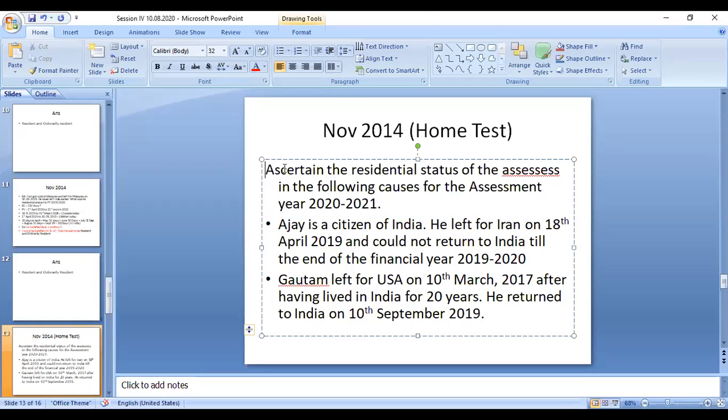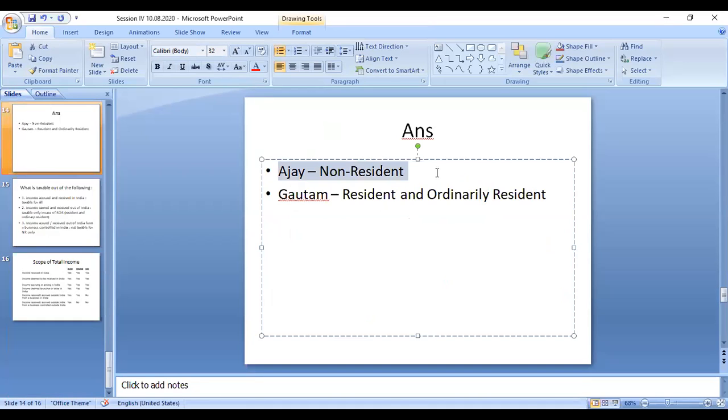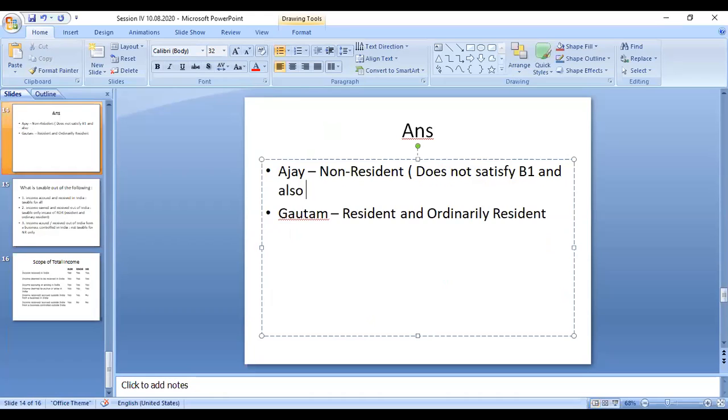Okay, so now we can verify the answer. Ajay is a non-resident. Why? Because he does not satisfy basic condition 1 and also basic condition 2. Then Ajay is said to be a non-resident.